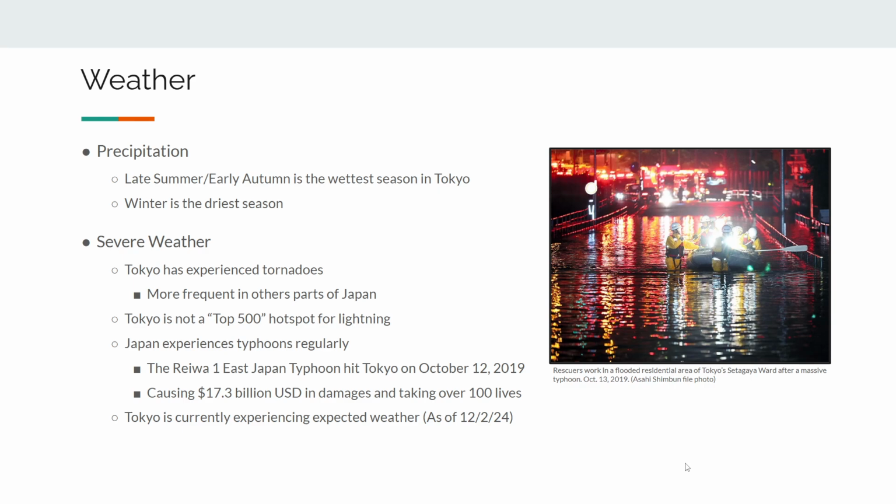We obviously experience hurricanes and tropical storms often as well. This is just a facet of living along specific ocean currents, and just as climate change is affecting our world, we're seeing these increased storms. The deadliness of storms is only increasing. So this is something that Japan is well versed in. And as of December 2nd, 2024, Tokyo is experiencing nominal weather. Everything is as it is expected to be.